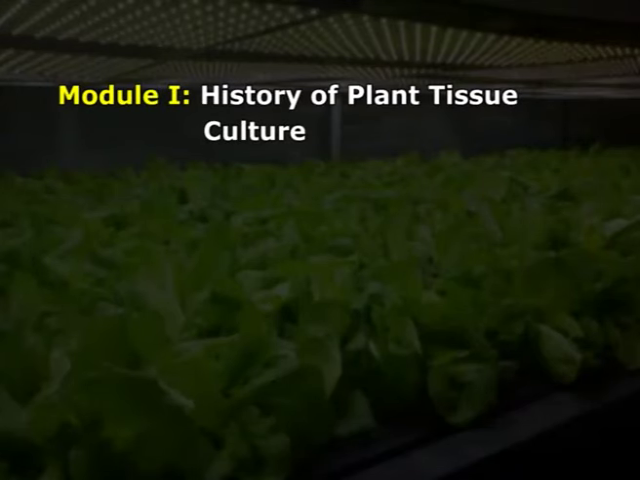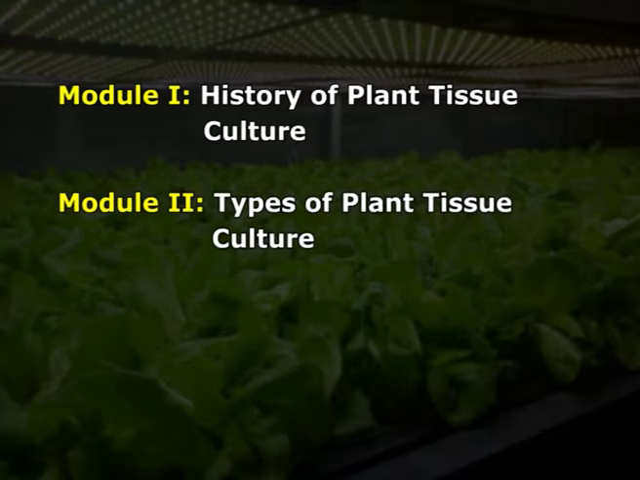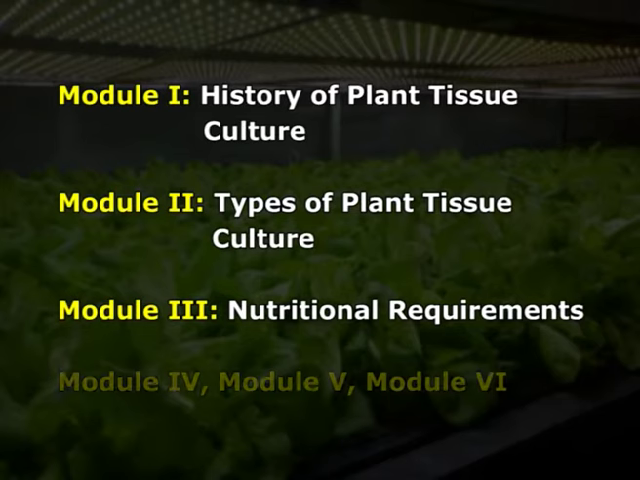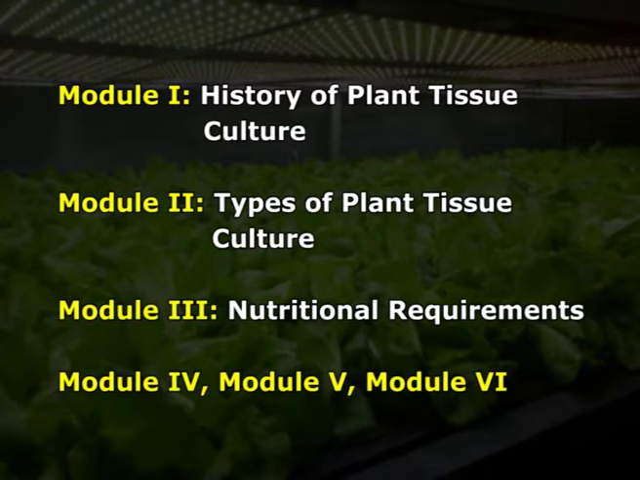Today we will learn module number 1, that is history of plant tissue culture, module number 2, types of plant tissue culture, module number 3, that is nutritional requirements, and the remaining part of modules 4, 5 and 6 we will study in our next learning episode.